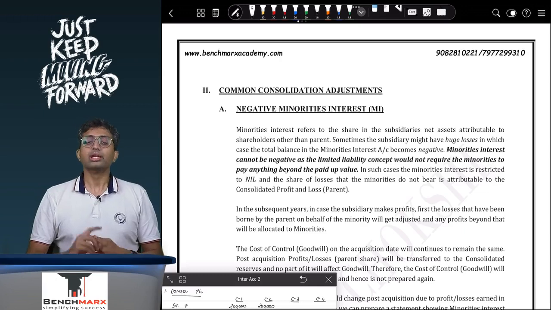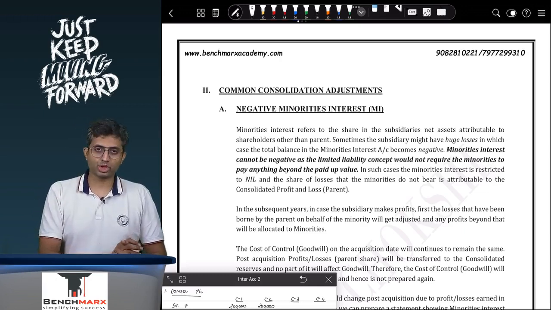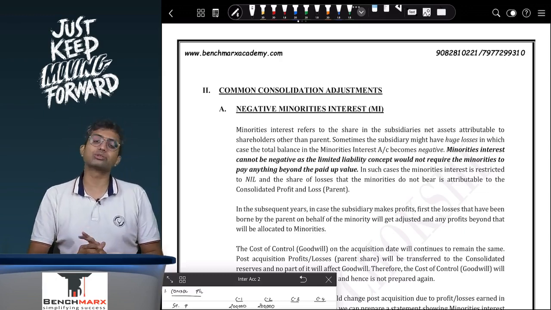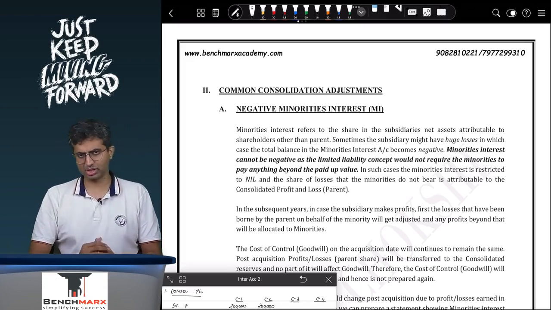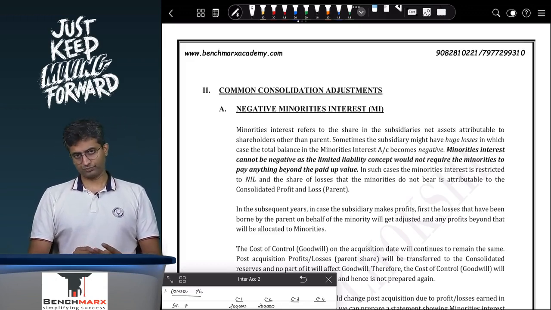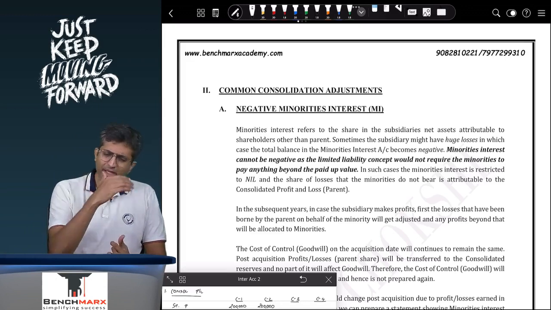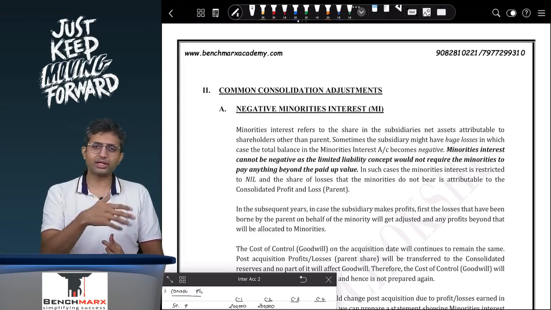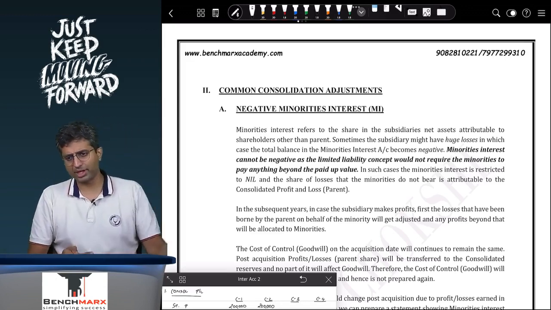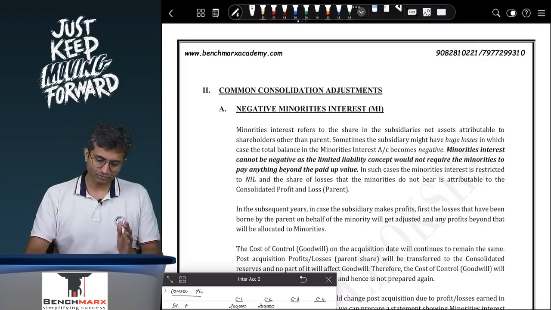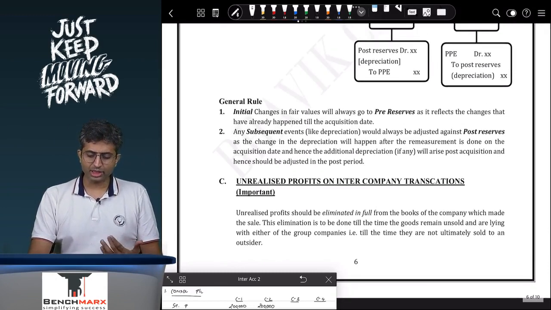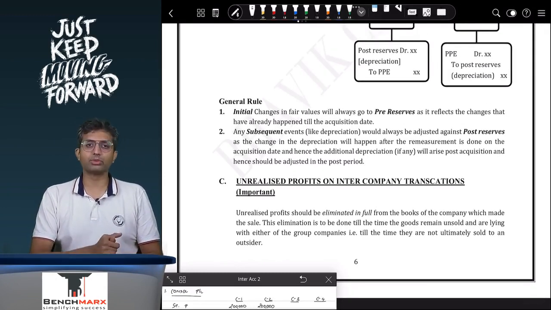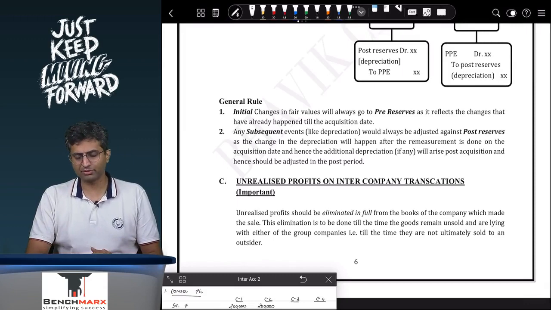Second is, you might be given the fair values of assets and liabilities as on the date of acquisition. How will you do the workings if the fair values are given? A very important adjustment. Third, it might happen that even after acquisition, parent and subsidiary do some transactions where parent sells goods to the subsidiary, or subsidiary sells goods to the parent. These are called intercompany transactions, upstream or downstream transactions. Again important, we have marked that.